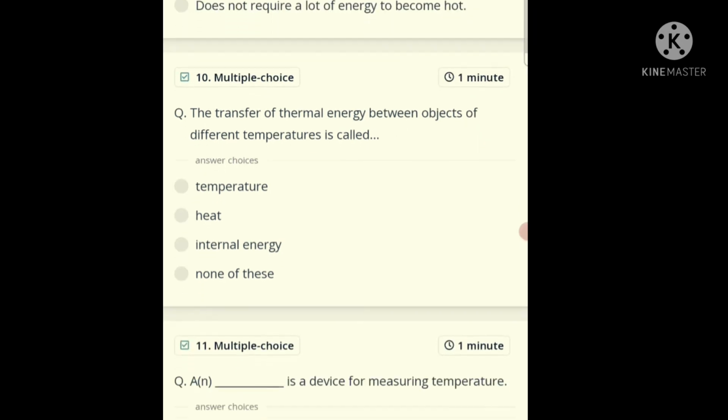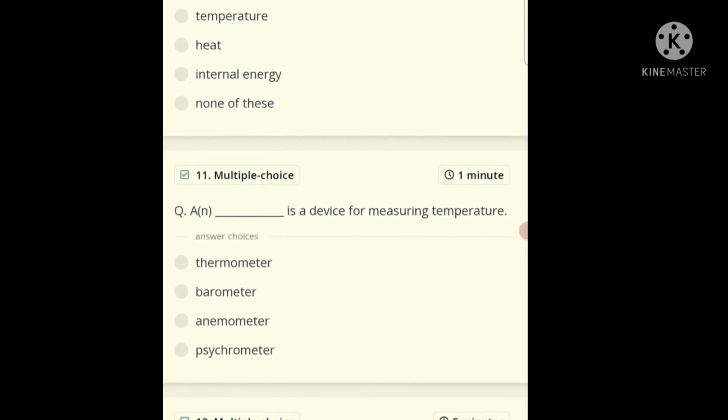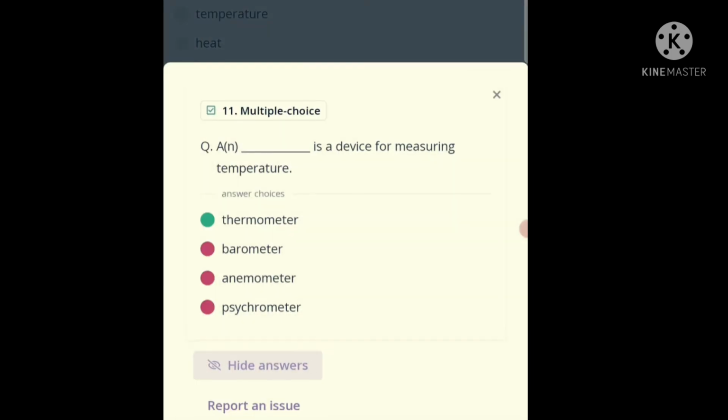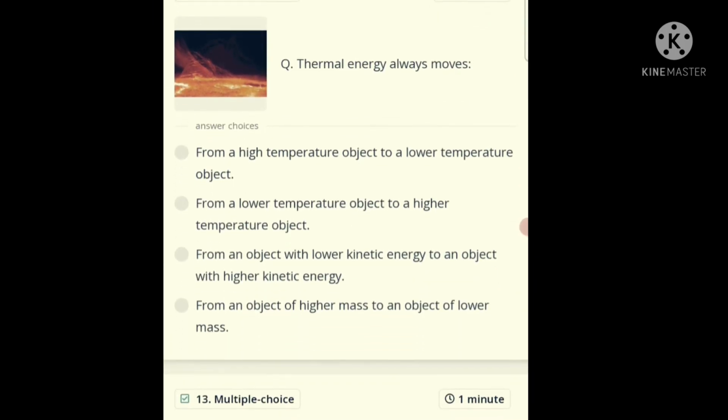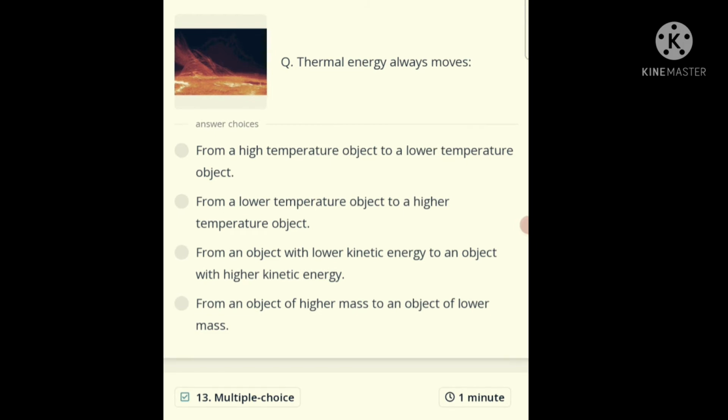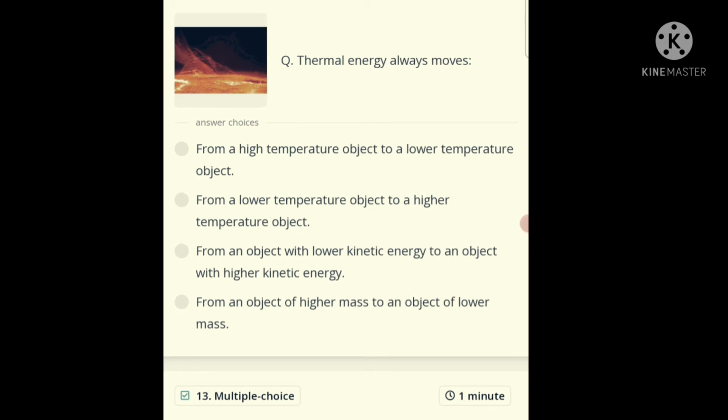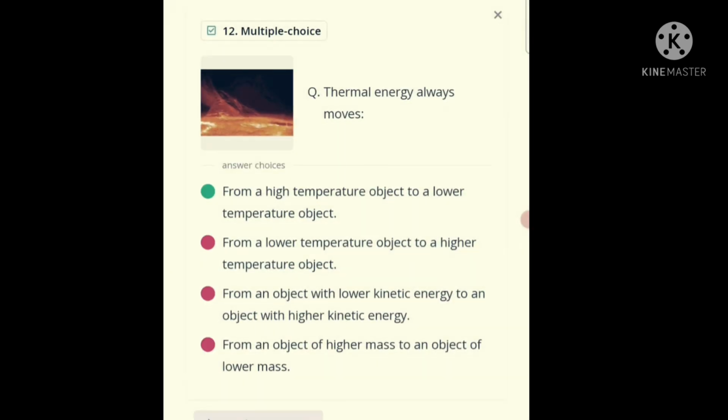Now the question number 11. A dash is a device for measuring temperature. The answer is thermometer. Now the question number 12. The thermal energy always moves from a high temperature object to a lower temperature object, from a lower temperature object to a higher temperature object, from an object with lower kinetic energy to an object with higher kinetic energy, and from an object of higher mass to an object of lower mass. And the correct answer is from high temperature object to a lower temperature object.